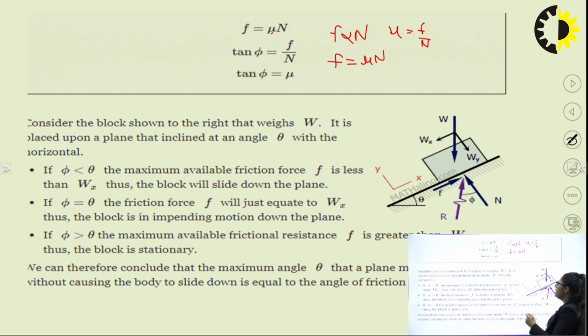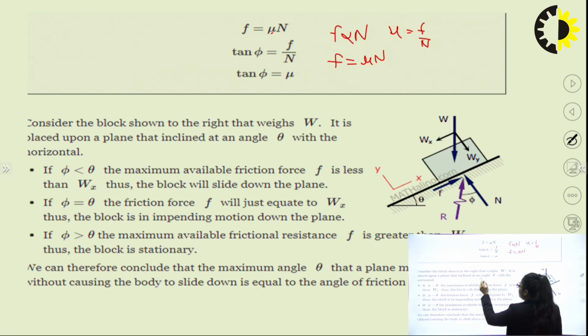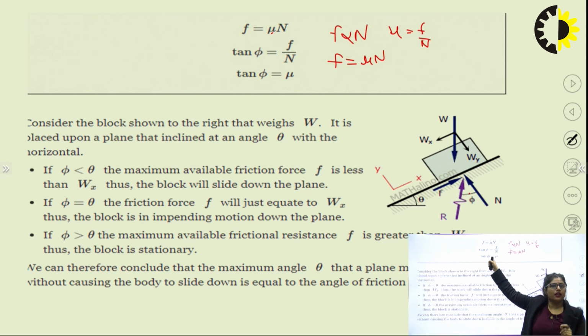Consider the block shown here that weighs W, resting on an inclined surface at angle theta. So first condition, phi is the angle of friction. First of all, we find phi, which we can easily find with tan inverse mu. If I have a mu value of 0.25, then I can say that tan inverse 0.25 is equal to phi.